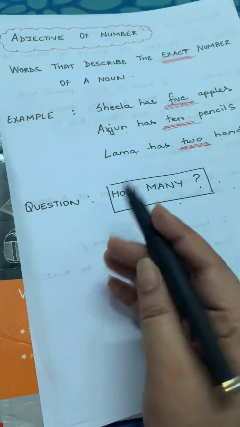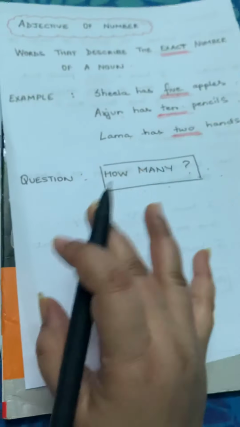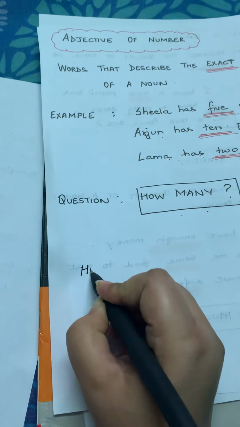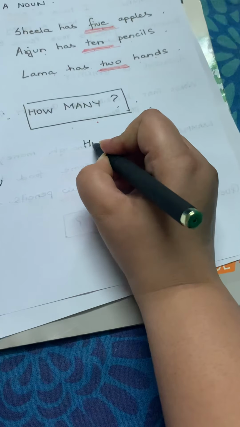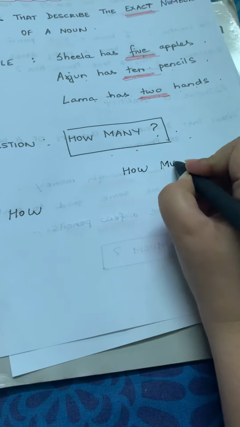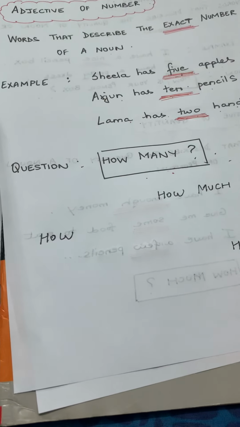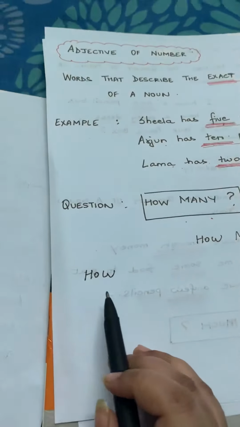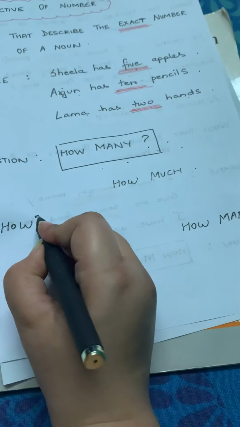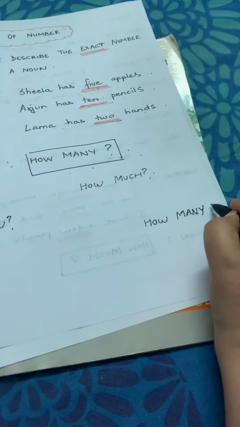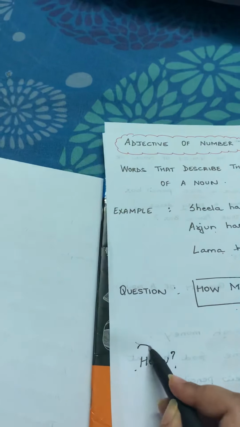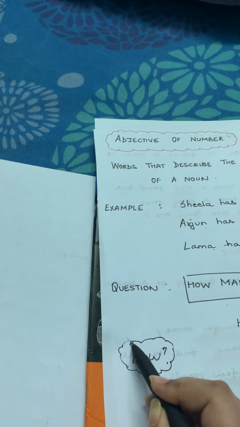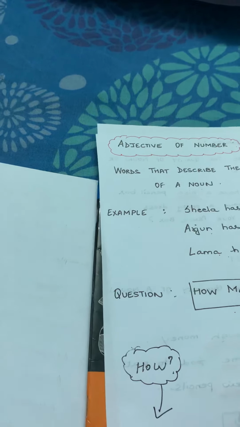So we can sum up by saying, I will just draw a small graph. How, much, and how many. So you've got 3. You've got how, how much, and how many. So I'll just put a question mark after each because it's asking you a question. Now this how is what?